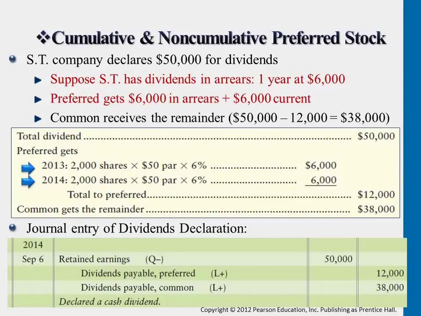Okay, so this part on a yearly basis is supposed to be $6,000 only, but because last year the problem tells you company didn't declare anything, so it carries on to this year. Altogether, they're getting $12,000.